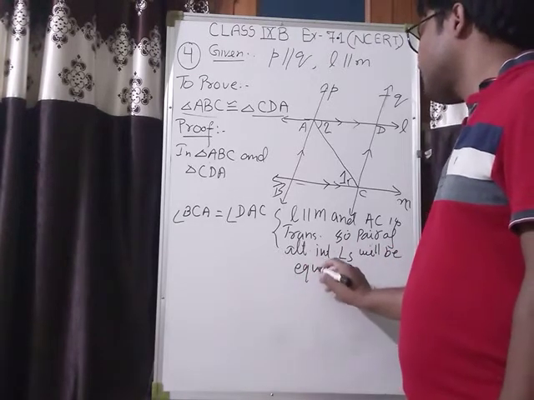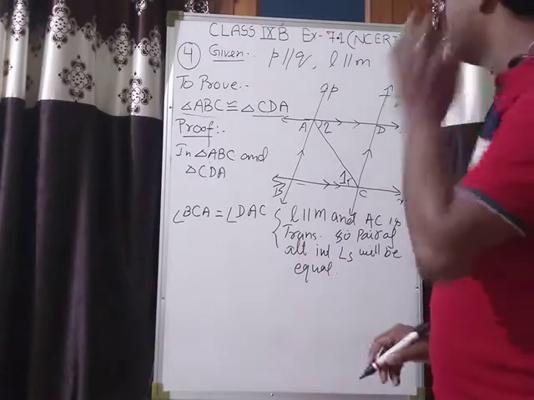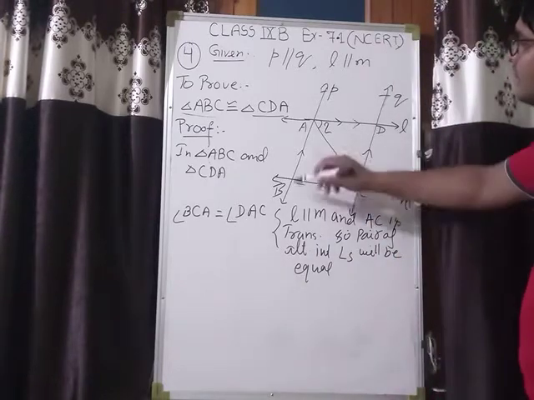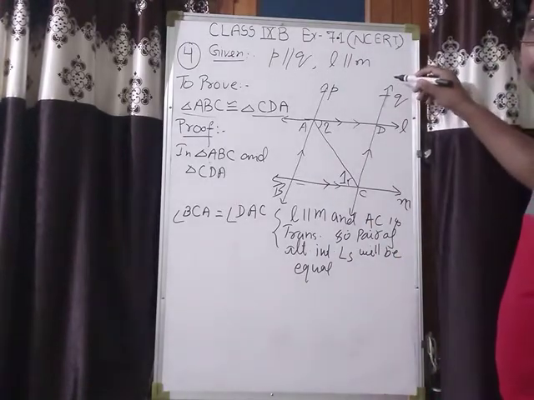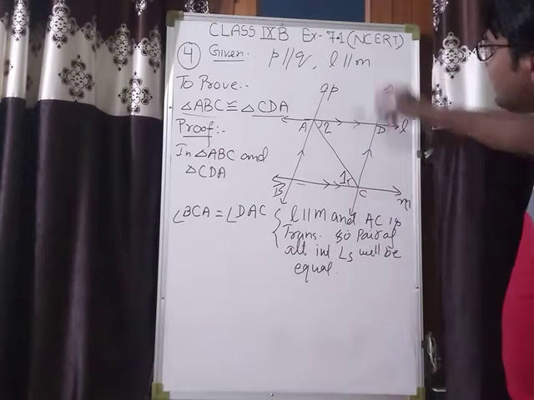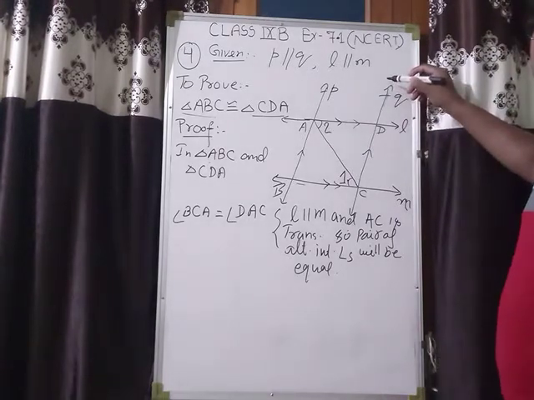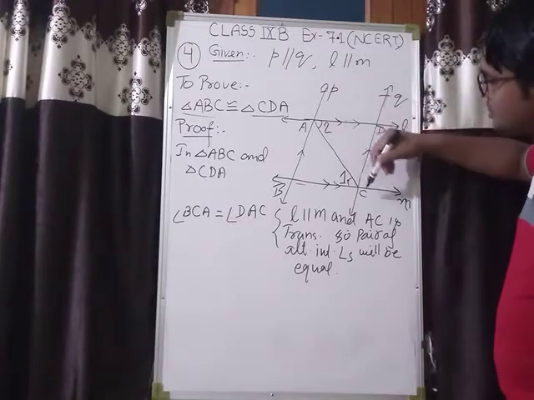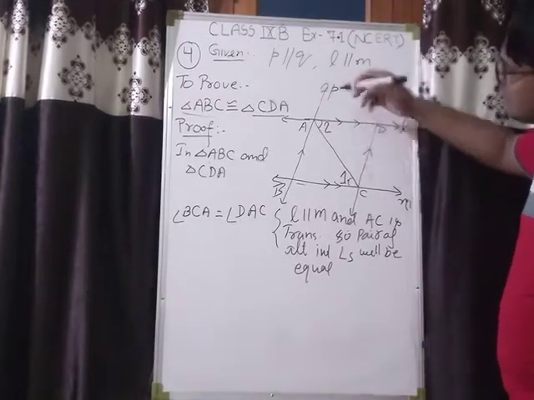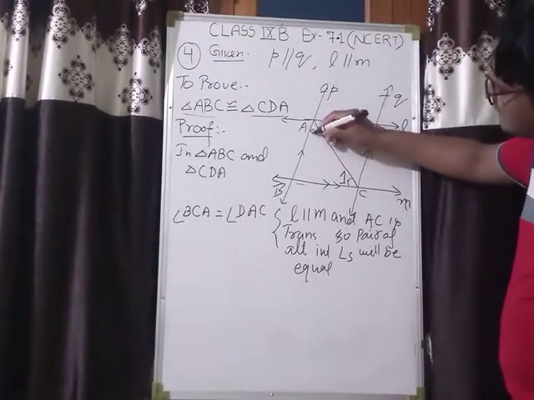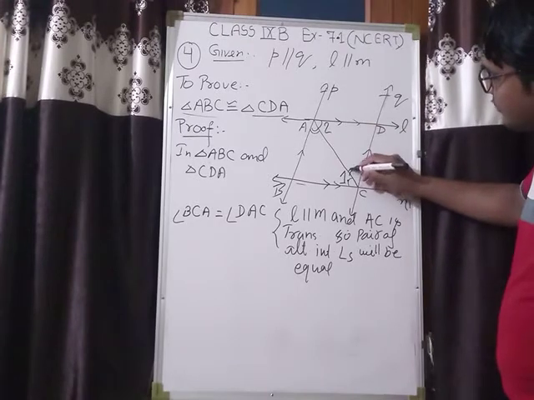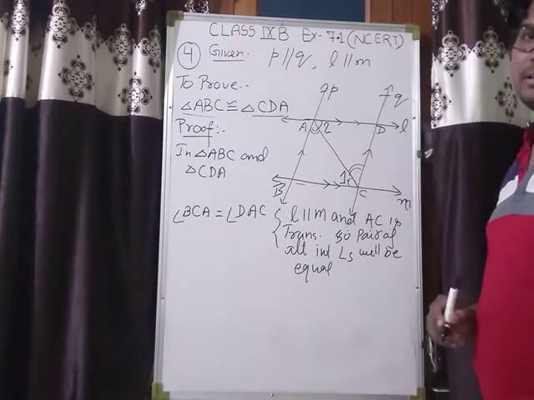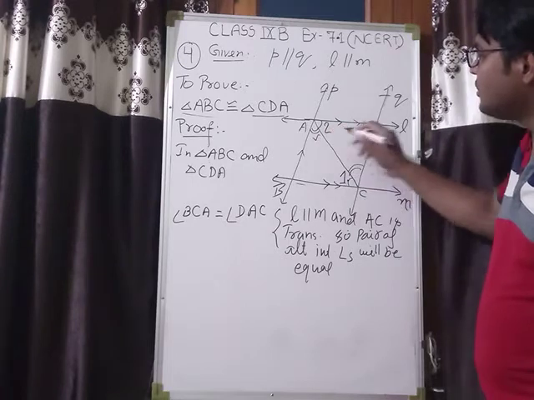Got it? Okay. Now consider these two lines P and Q. Because P and Q are also parallel and AC is transversal for that, clearly this angle and this angle form alternate interior angles. So they will be also equal.